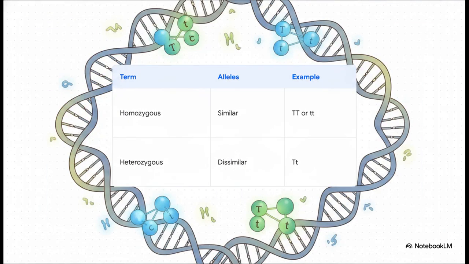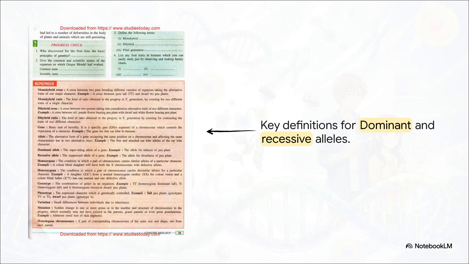Building on that, we have to talk about alleles. These are alternative forms of a gene that sit at the exact same spot on a chromosome. Now, when a pair of homologous chromosomes carries perfectly similar alleles, like, say, 2 capital T's for pure tallness or 2 lowercase t's for pure dwarfness, we call that genetic condition homozygous. But if the alleles are dissimilar, like 1 capital T and 1 lowercase t mixed together, well, that condition is called heterozygous. And as you can see in these textbook definitions, we also have dominant and recessive alleles.